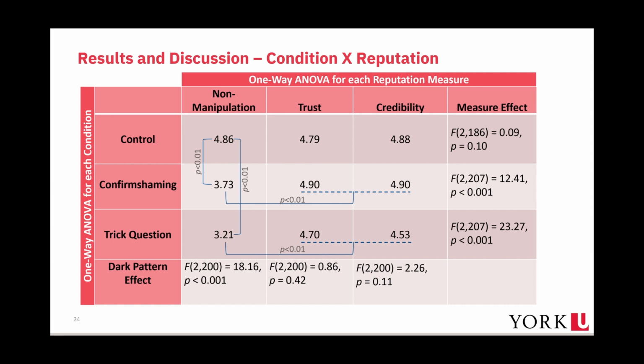For the control condition, there is no significant difference between the 3 reputation measures. However, for the conditions with dark patterns, perceived trust and credibility are significantly rated higher than the perceived non-manipulation. This suggests that users' perceived manipulation did not affect their perceived trust and credibility of the website. One plausible explanation is that users have become used to dark patterns in the online environment, such that users now consider them the norm.